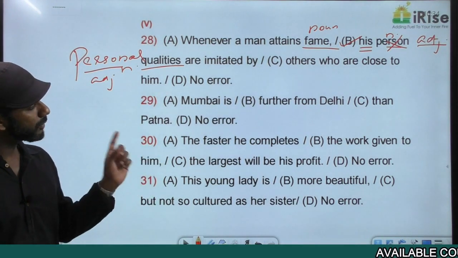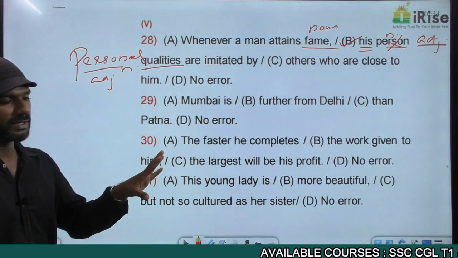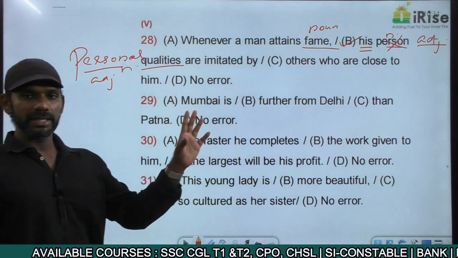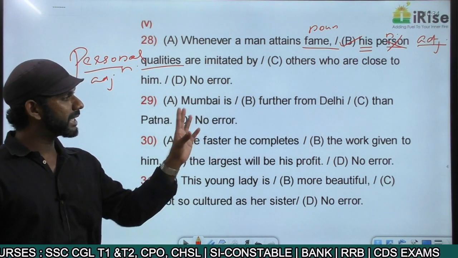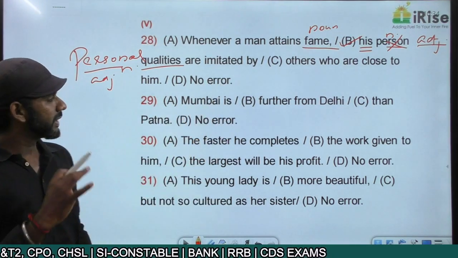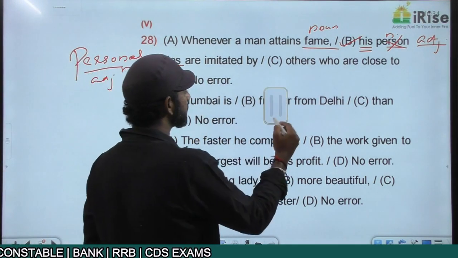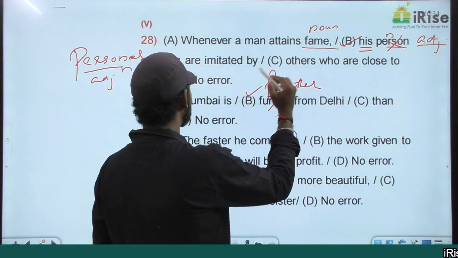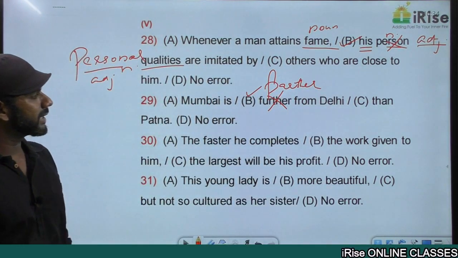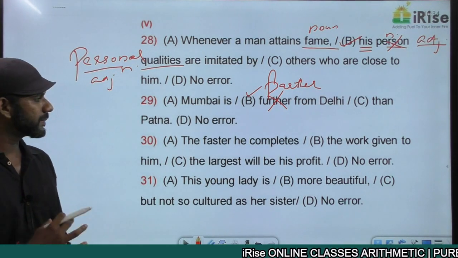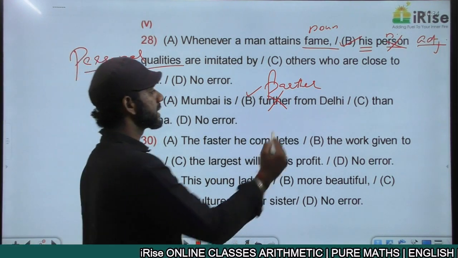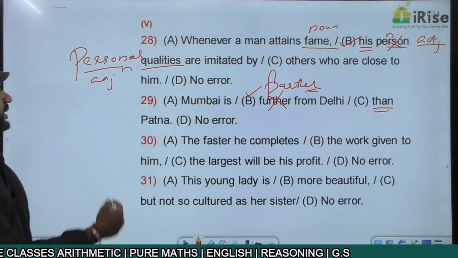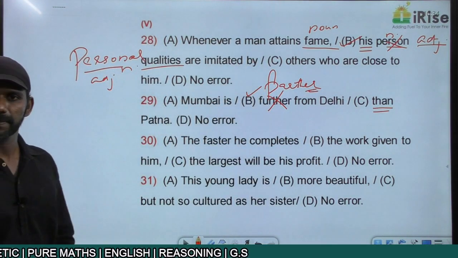Mumbai is going to be further from Delhi than Patna. The sentence talks about the distance between Mumbai and Delhi, Mumbai and Patna. So we cannot use further here. We have to use farther. That is the error. The error is in part B. Mumbai is farther from Delhi than Patna. Farther is a comparative degree adjective followed by than. That concept is completely fine. Now this statement is grammatically correct.